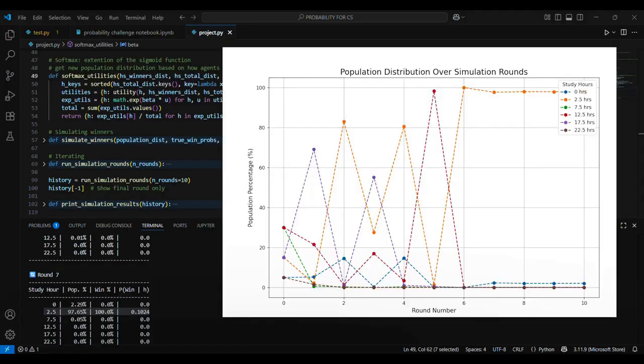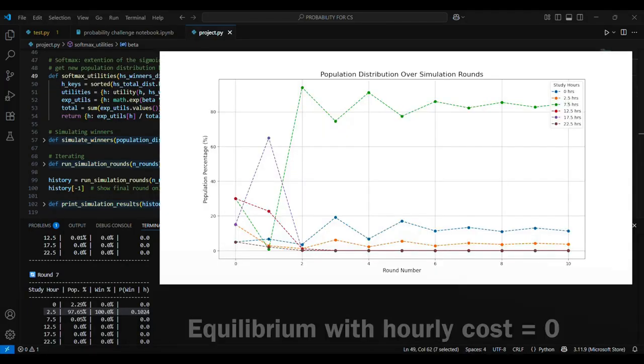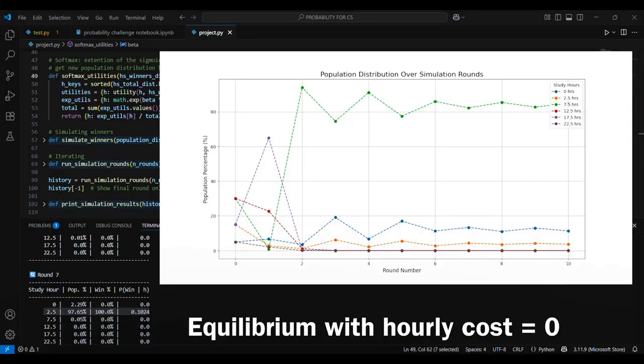This is called the Nash equilibrium, and notice that our chances are 10%. Everyone is doing the same thing and is therefore equally likely to win. And notice that the shape of the Nash equilibrium has to do with the other parameters, how we sample our winners, the cost, but we will always get a Nash equilibrium using a very high beta.